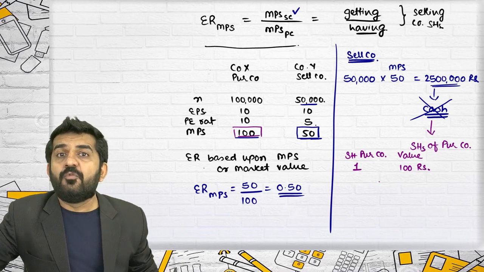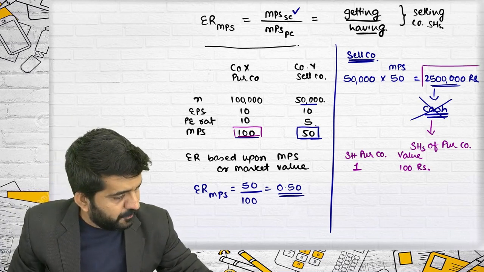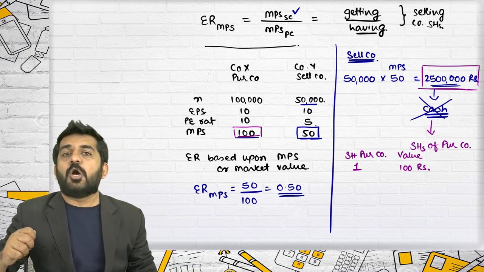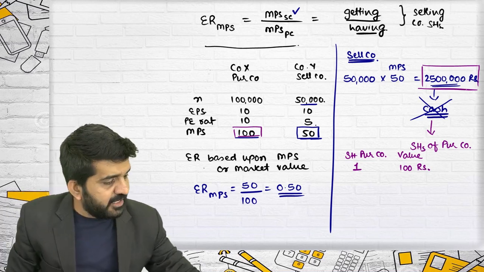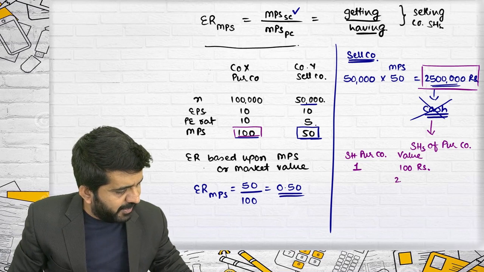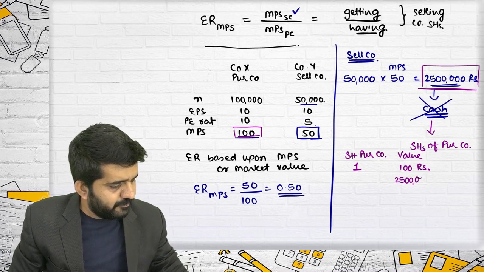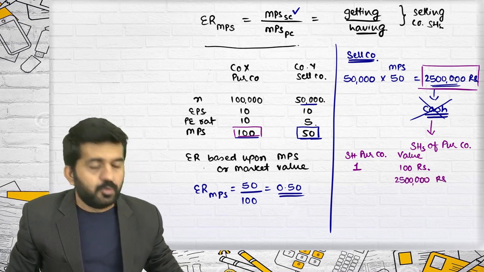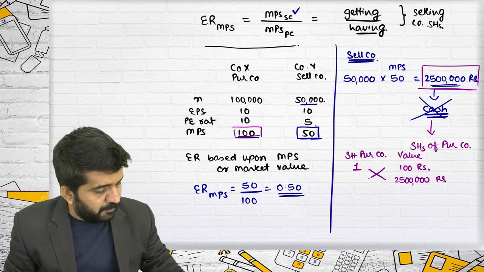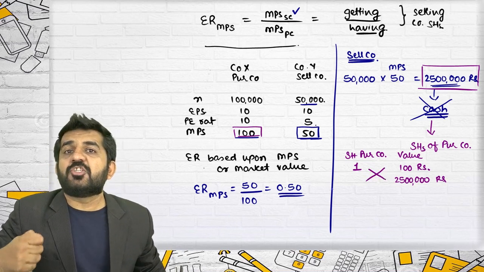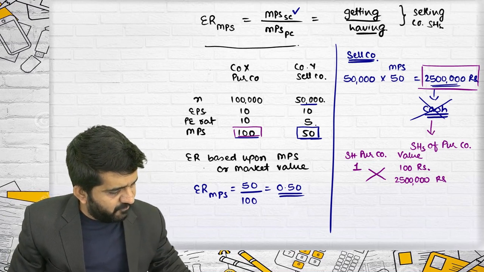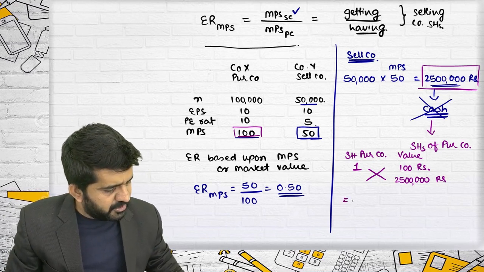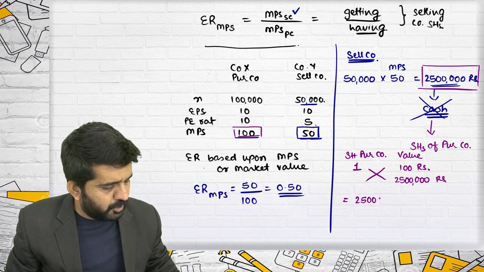How much total value do we need to pay to selling company? It is 25 lakh rupees. Cross multiply it. How many shares of purchasing company are worth 25 lakhs? It is 25 lakh divided by 100, which is nothing but 25,000 shares.